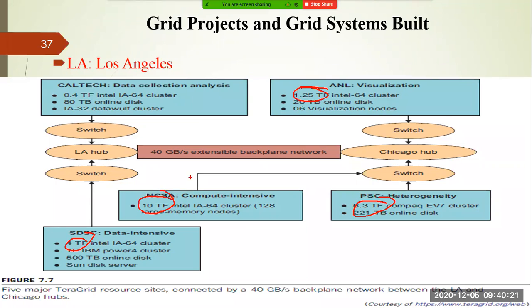So you can say each and every site has a switch. It is connected to another one using another switch, right? In between, there is a Los Angeles hub. In between ANL and PSC, there is a Chicago hub, and these two hubs are connected with a 40 GB per second backplane network, right? Imagine 40 GB you can transfer per second. That much faster it is. So here is a typical example where we are using 5 TeraGrid resource sites, and especially the LA hub and Chicago hub are connected using a 40 gigabits per second extensible backplane network. So in this way, you can build a grid computing system.